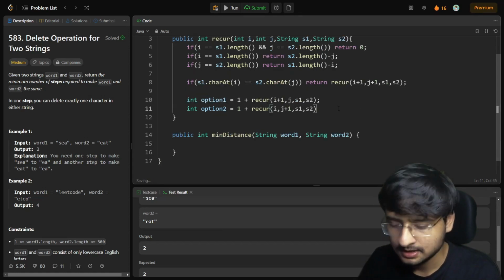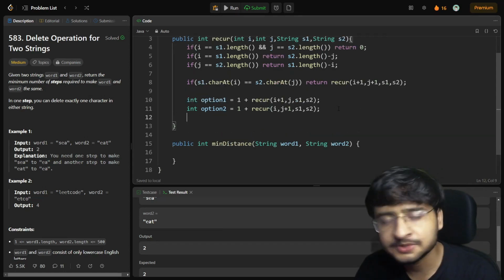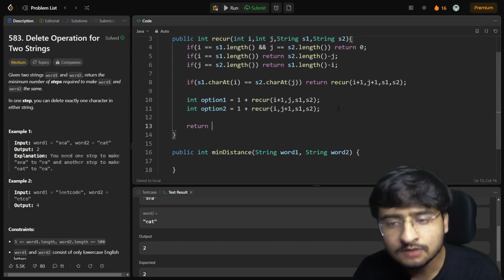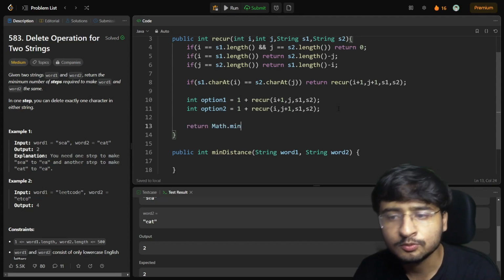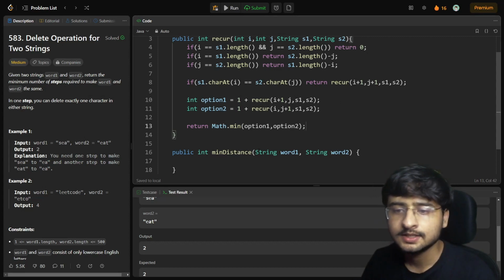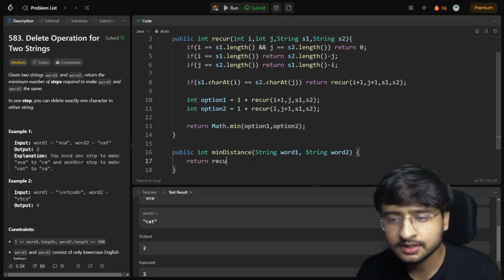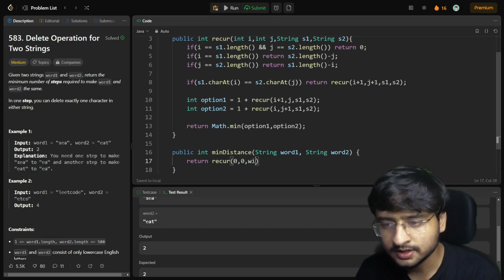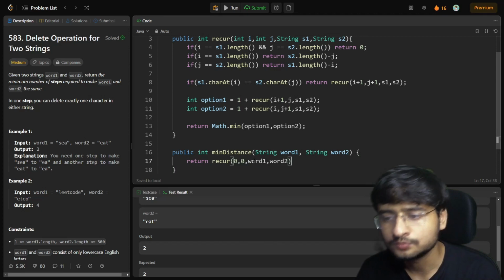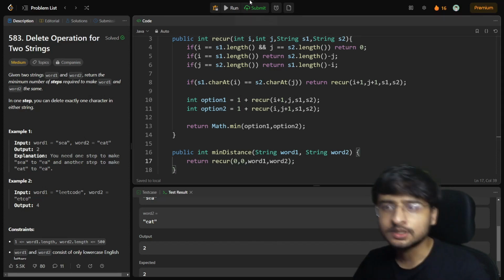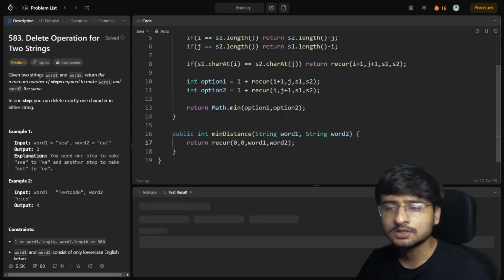Correct? I hope this is clear to everybody. So option 1 and option 2 are covered. Return what? The Math.min of both the options, so option 1 comma option 2. Right. Let's write this code here. So return recur 0, I'm going to start from 0 characters of both the strings, word 1, word 2. Correct. Let's try to run this and let's see if it works.